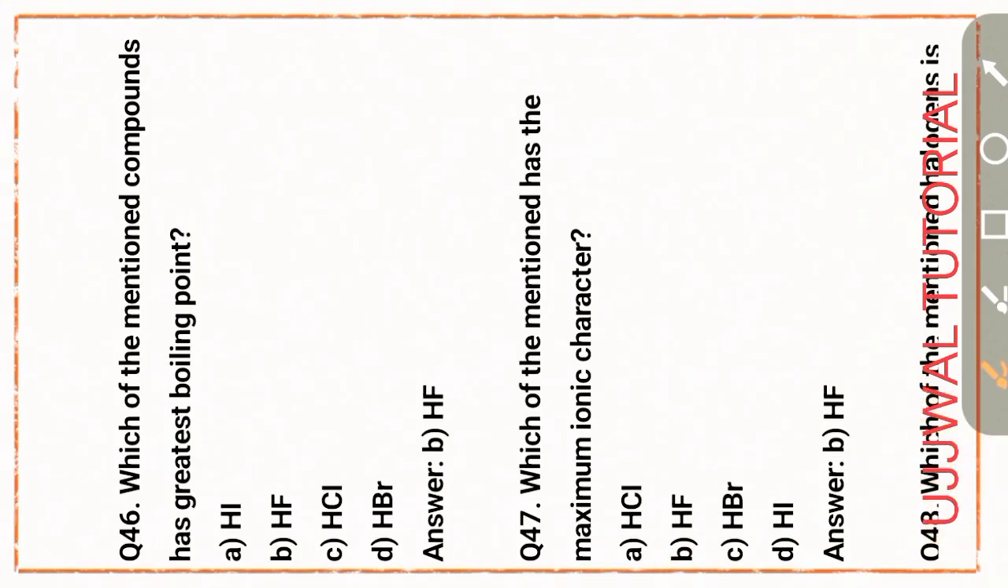Question number 46. Which of the mentioned compounds has the greatest boiling point? Option B, that is hydrogen fluoride. Okay, next question, question number 47. Which of the mentioned has the maximum ionic character? Option B, hydrogen fluoride. Due to the presence of fluorine, it is the most electronegative element.